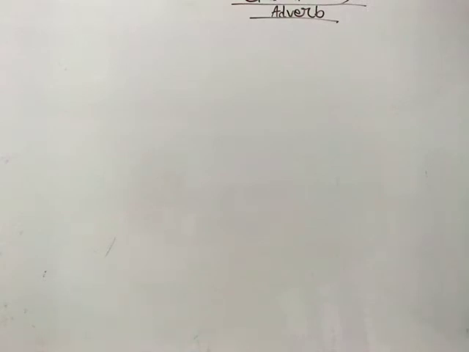Okay. So basically, before going through adverb, we need to know the definition of adverb. When we were going through adverb, we learned that adverbs are basically used to give more information about verbs.